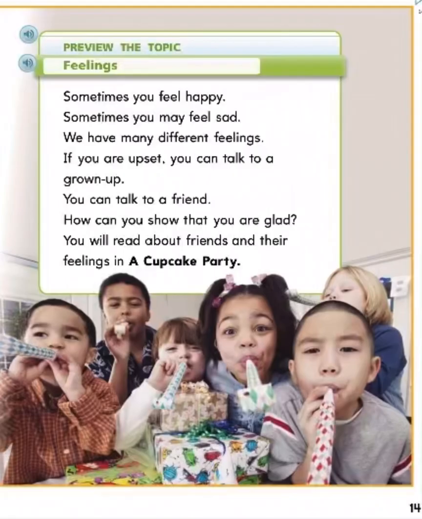Preview the topic. Feelings. Sometimes you feel happy, sometimes you may feel sad. We have many different feelings. If you are upset, you can talk to a grown-up. You can talk to a friend. How can you show that you are glad? You will read about friends and their feelings in A Cupcake Party.